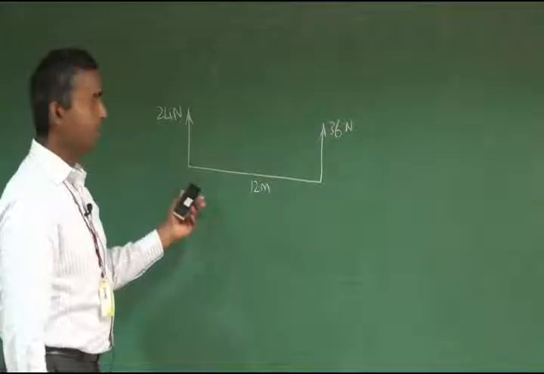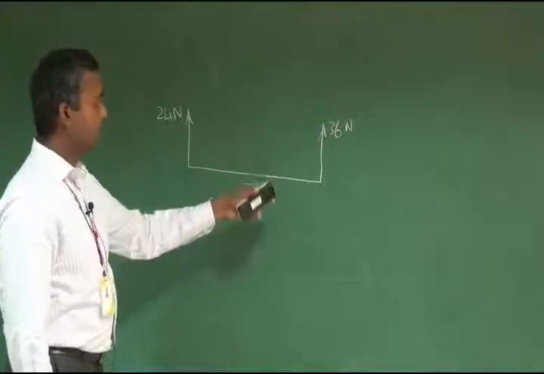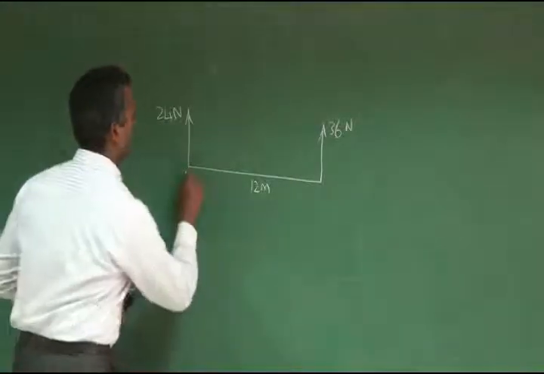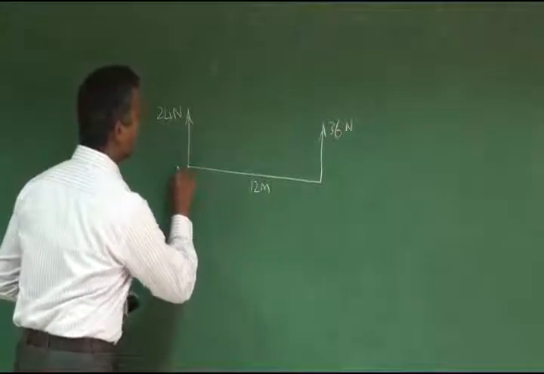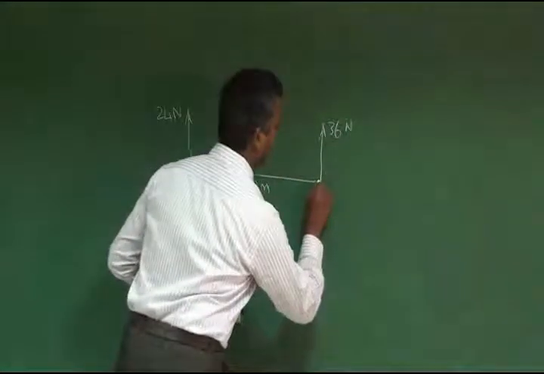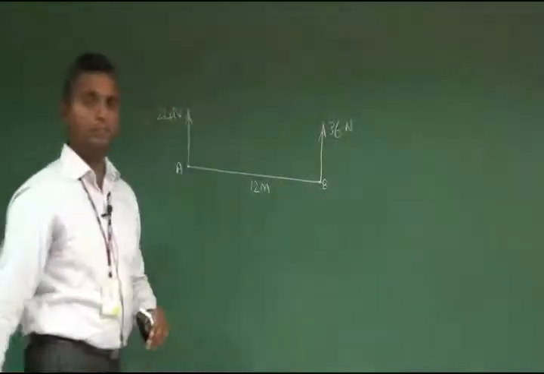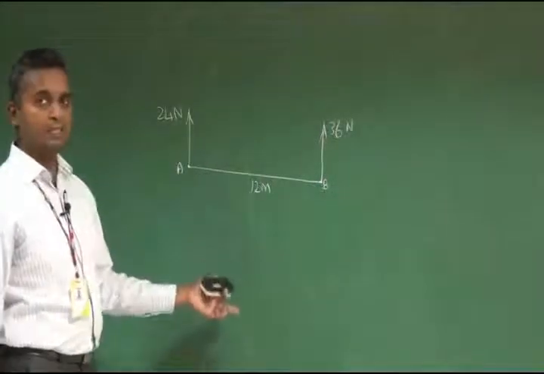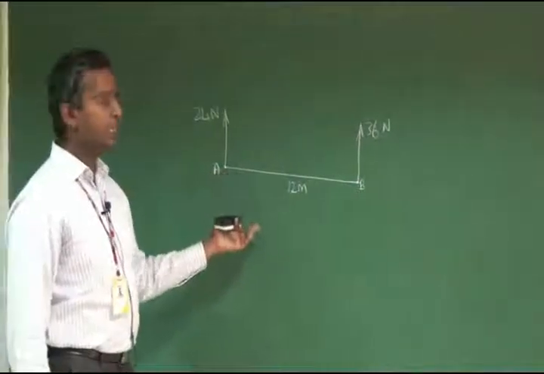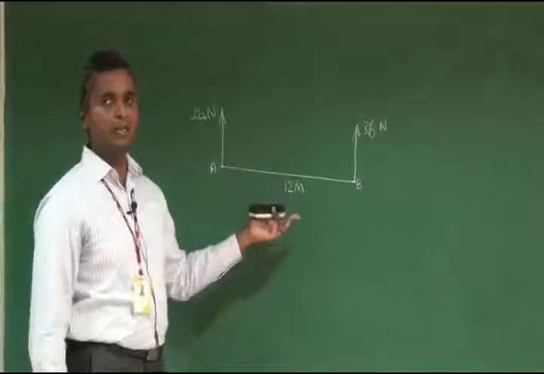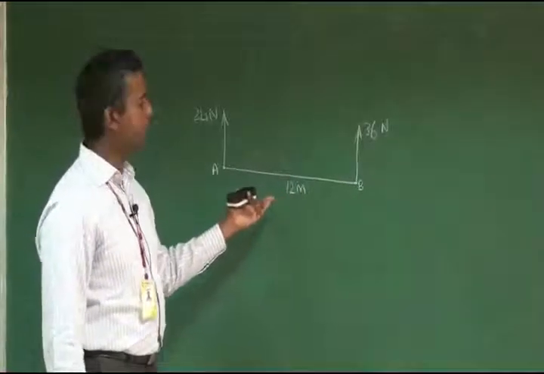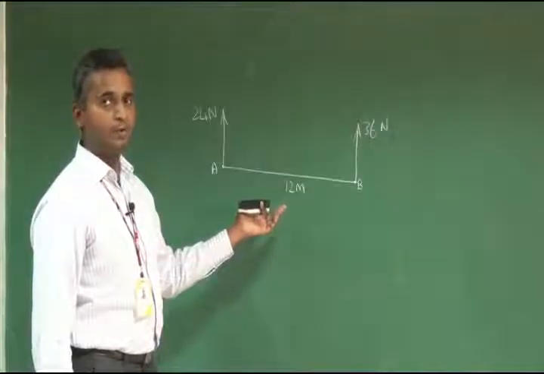So now we are going to find the resultant for these 2 forces. Please mention this end as A and this end as B. Now we are going to find the resultant in magnitude and direction, and then locate the resultant in the given system by the principle of Varignon's theorem and moment calculations.